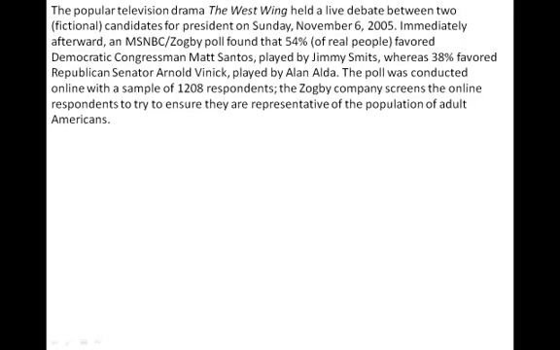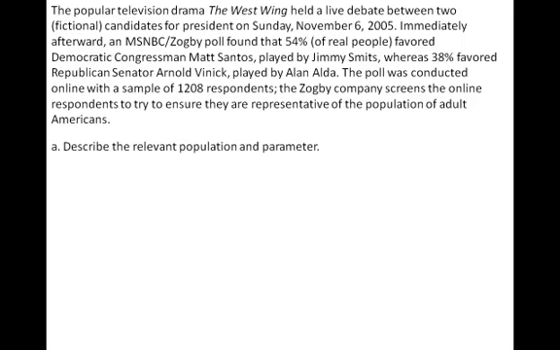A few years ago, a TV show, The West Wing, held a poll for imaginary presidential candidates. In the poll, 54% of the people said that they would have voted for Matt Santos, who was played by actor Jimmy Smits, whereas 38% favored the Republican candidate, played by Alan Alda. The poll was conducted online with a sample of 1,208 respondents, and the Zogby company screens the online respondents to try to ensure that they are representative of the population of adult Americans.